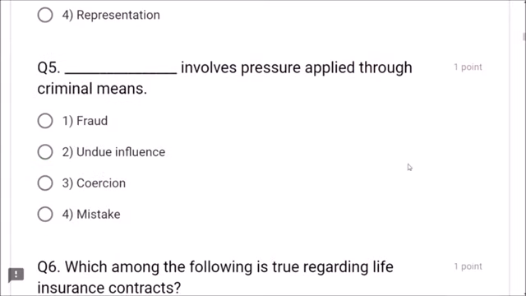Next, dash involves pressure applied through criminal means. Dear friends, what is it? Criminal means, coercion. Straight away you can choose. Coercion involves pressure applied through criminal means. So the correct option is coercion. Fraud, undue influence, mistake, no. The correct option is 3, that is coercion. Dear friends, pressure applied through criminal means is known as coercion.